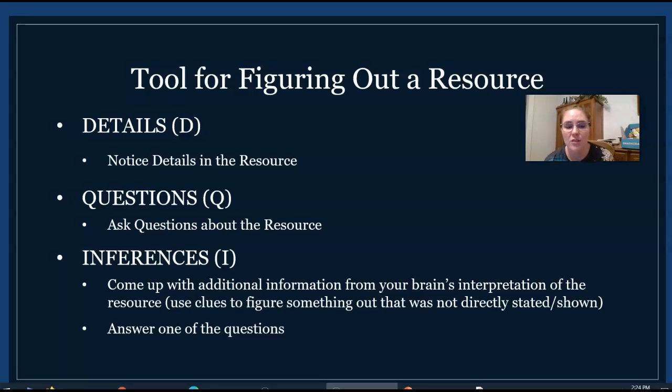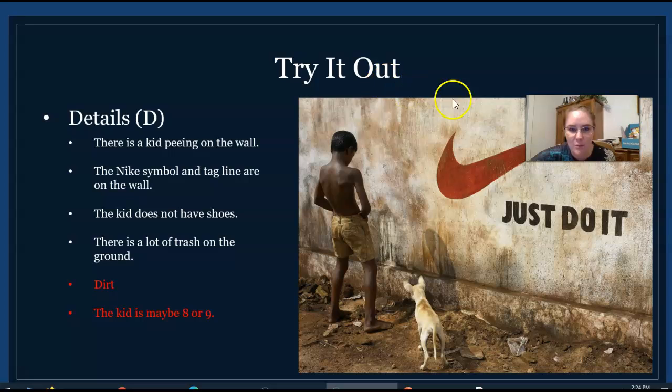So inferences are things you figure out, and they feel really hard to do because they can't be directly stated. Like, the text message information I gave you did not say it was from mom, and it did not say that she was angry, but you figured it out based on the clues that were in the resource. Let's do this as an example together so that we can get a little more experience and practice.